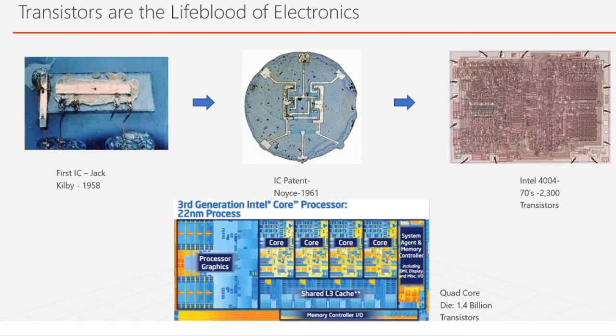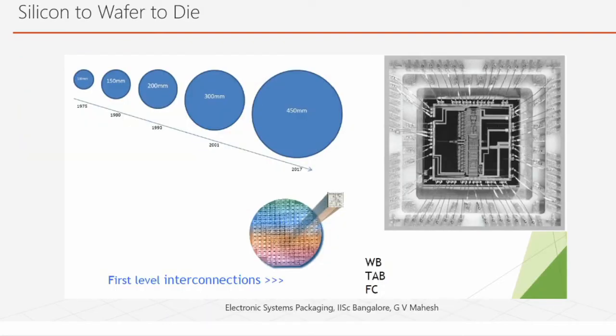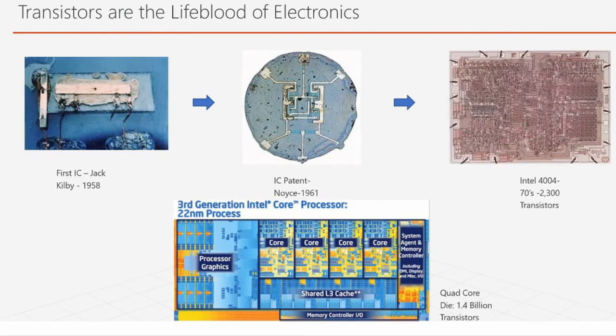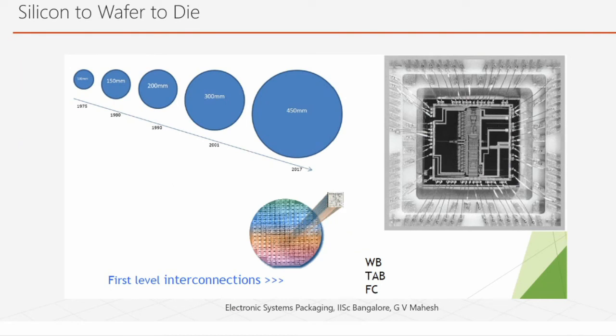So then we will go to how this die is created. We saw the circuits, right? This is called a die. How is this created? First you take a round wafer of silicon, then you do all sorts of processes, lithography, and you flash the circuit onto it. Okay, then you do bonding with the package. So then you get the IC or the packaged IC.